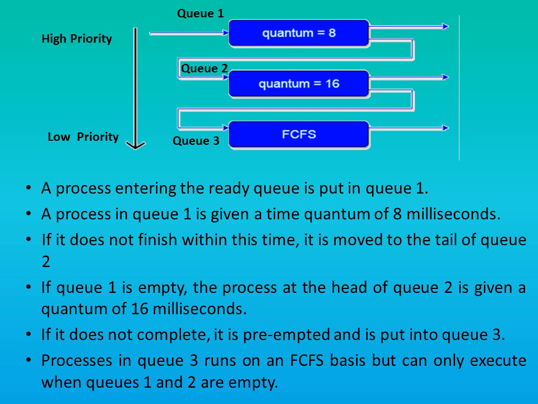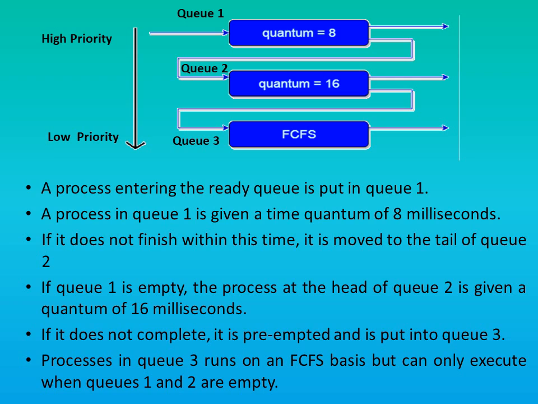Let us understand multi-level feedback queue scheduling using an example. Suppose there are three queues, Q1, Q2 and Q3. Q1 and Q2 follow the round robin algorithm, and the quantum time for Q1 is 8 and the quantum time for Q2 is 16, and the third queue follows first come first serve scheduling algorithm. Now the first queue has highest priority, whereas the third queue has the lowest priority.